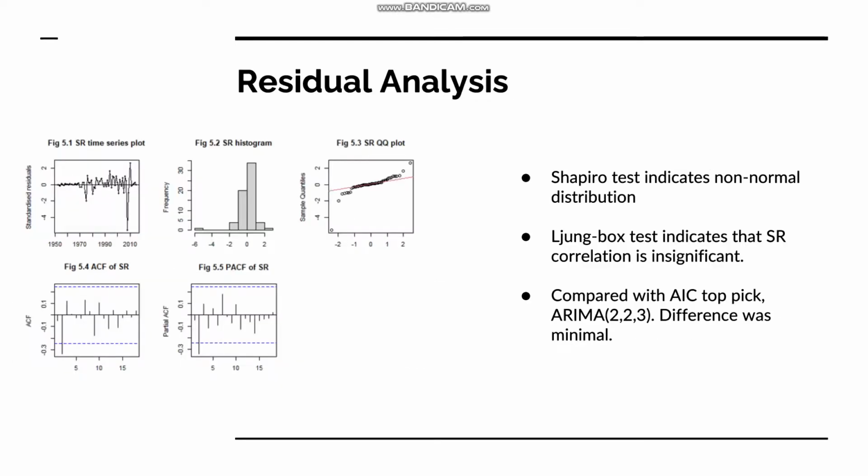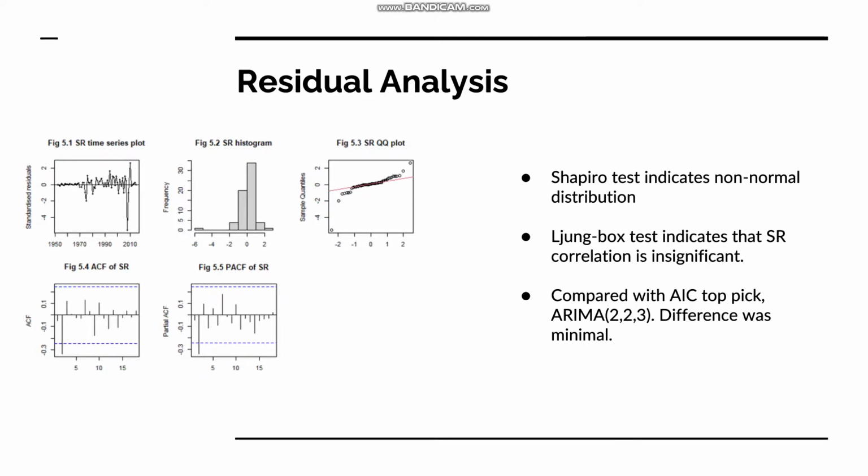Residual analysis is then conducted over our ARIMA 023 model. 5.1 indicates a degree of randomness to the standardized residuals if we ignore the single outlier over here. The distribution, 5.2, seems to be normal as well, with only one major outlier being present. The QQ plot, 5.3, indicates normality as we would expect, following the line and tapering off at the ends.